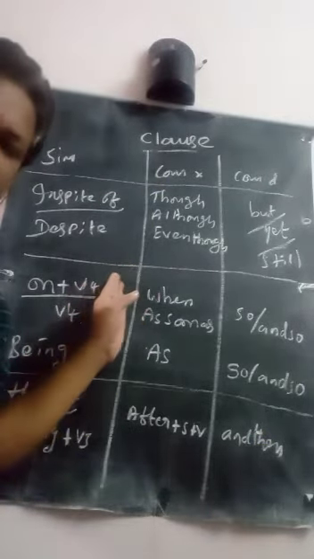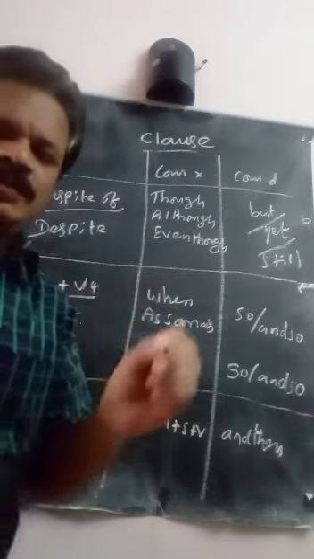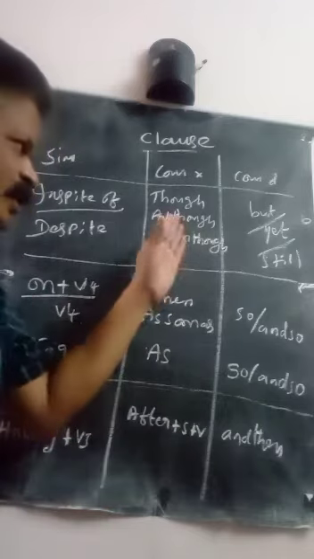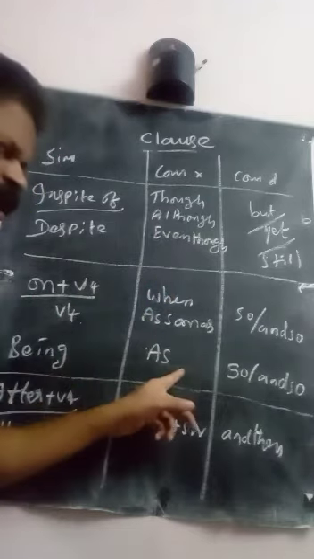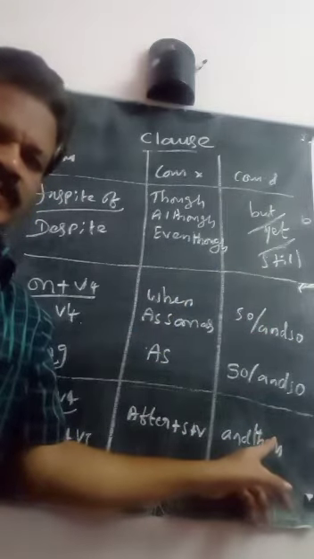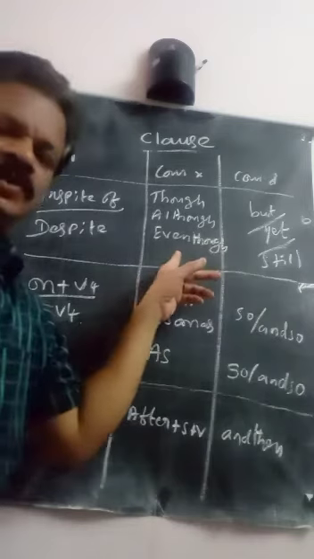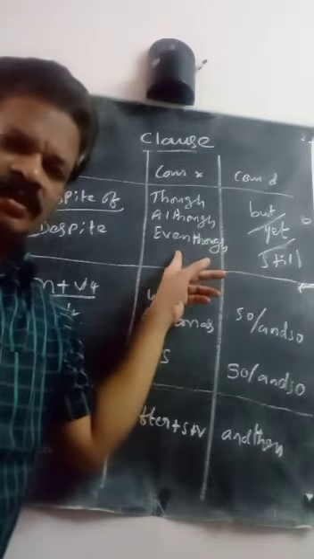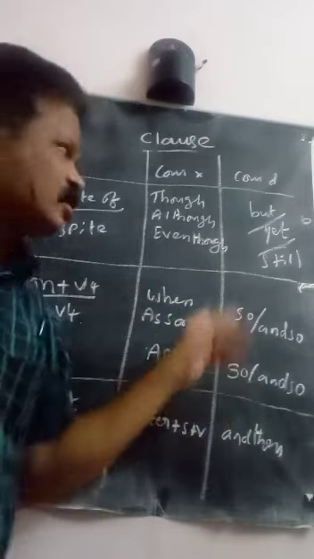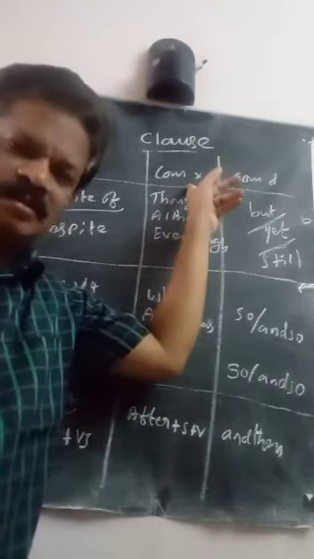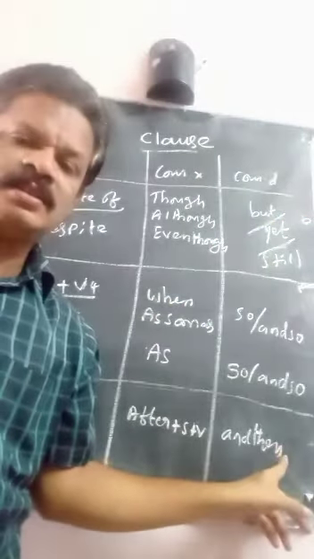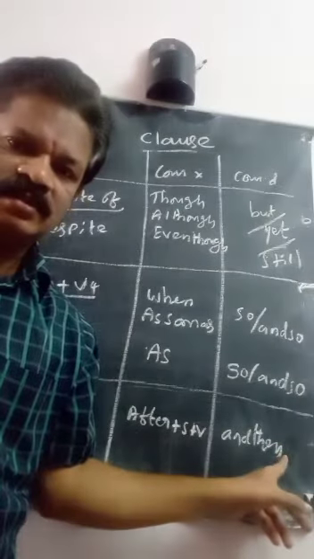It will help you to identify which type of sentence is given. As per the conjunction, these are subordinate conjunctions, these are coordinate conjunctions. If you find a subordinate conjunction in your given exercise, that sentence is called a complex sentence. If you find a coordinate conjunction, that sentence is called a compound sentence.